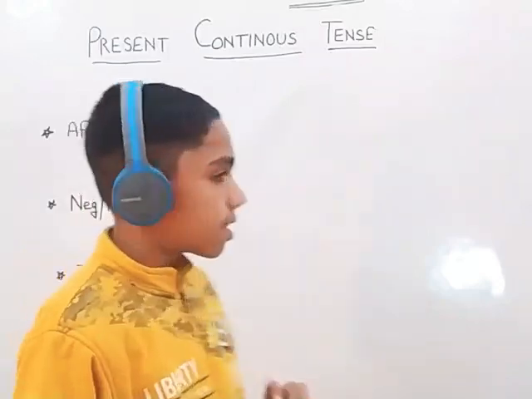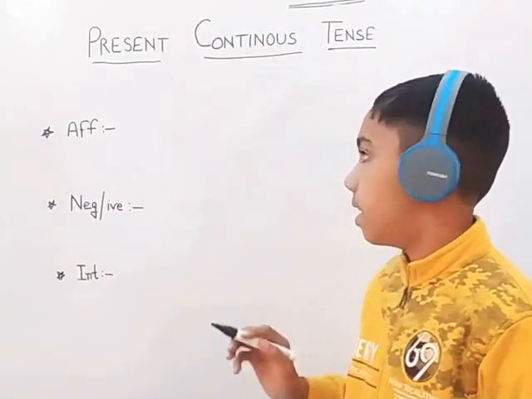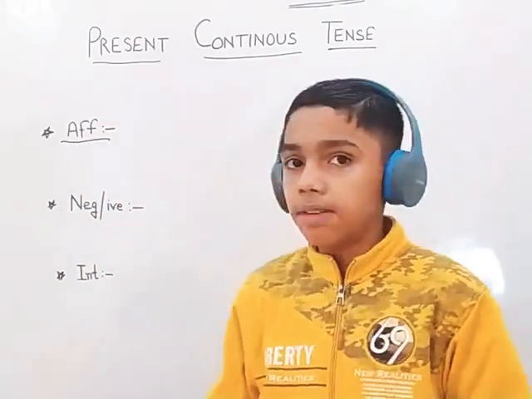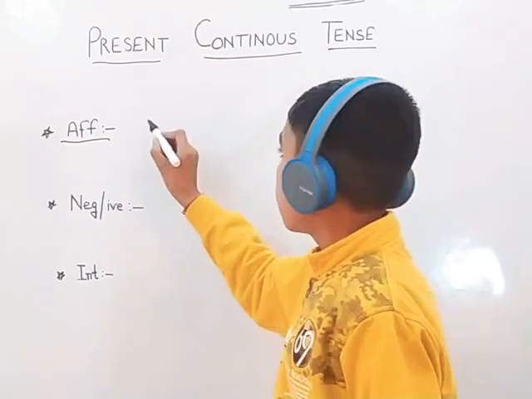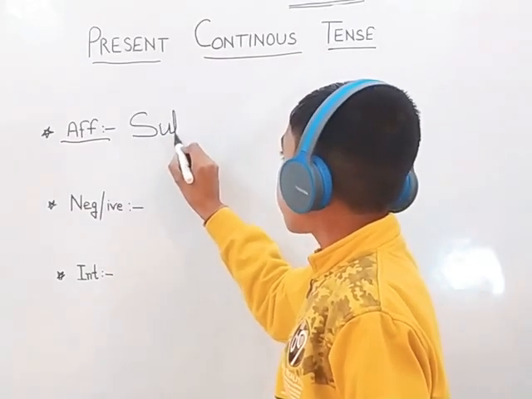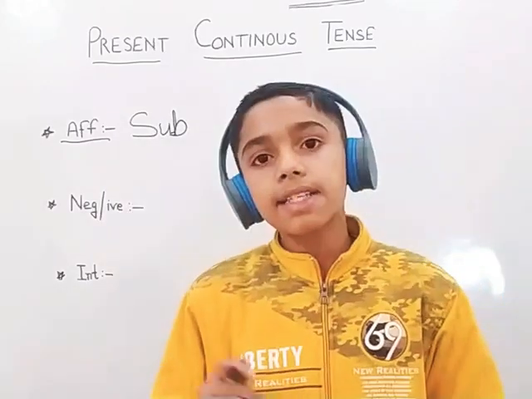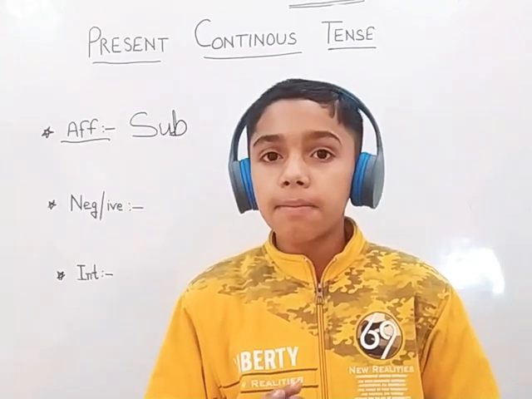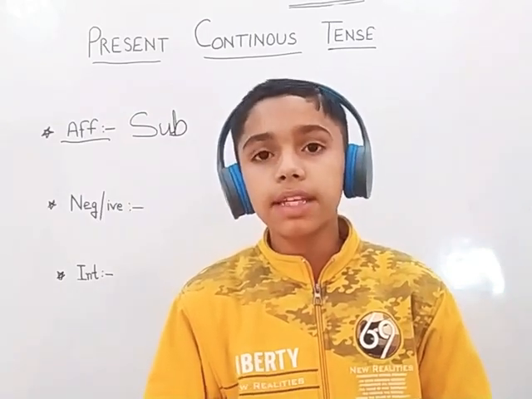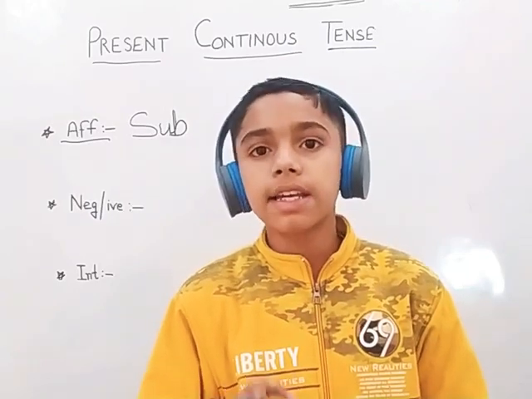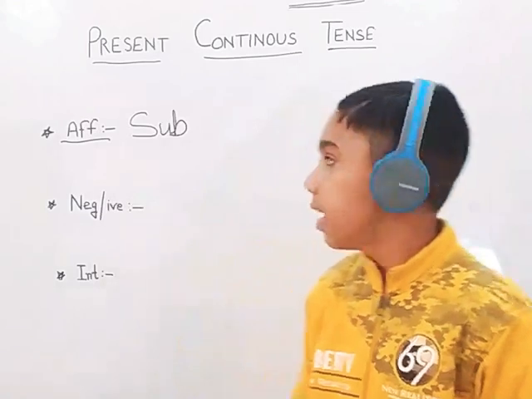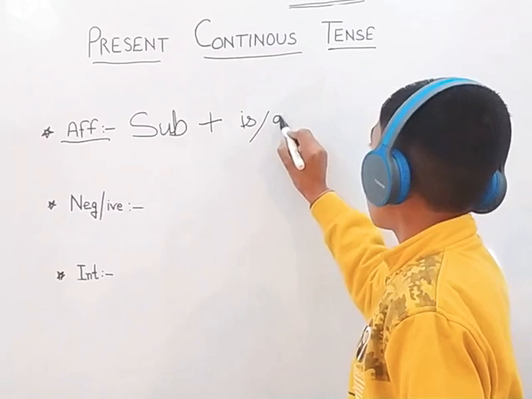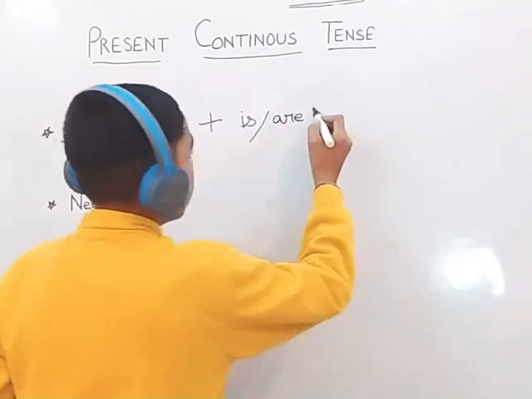Now, let's see the structure and sentence formation pattern. First, it will be the positive and simplest one, that is affirmative. So, let's see the structure. First, there would be the subject. Subjects are I, we, you, they, he, she, it, etc. First person, second person, and third person. And now, the helping verb will be is, are, or am.